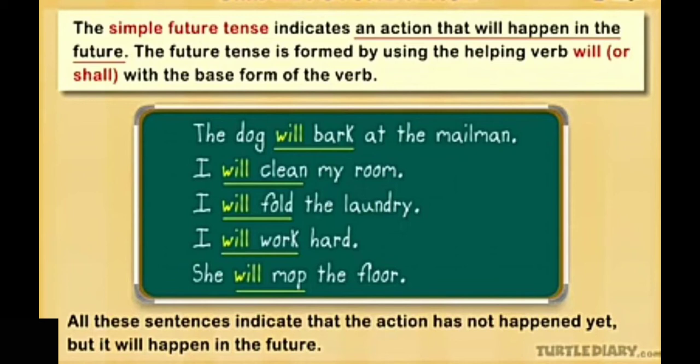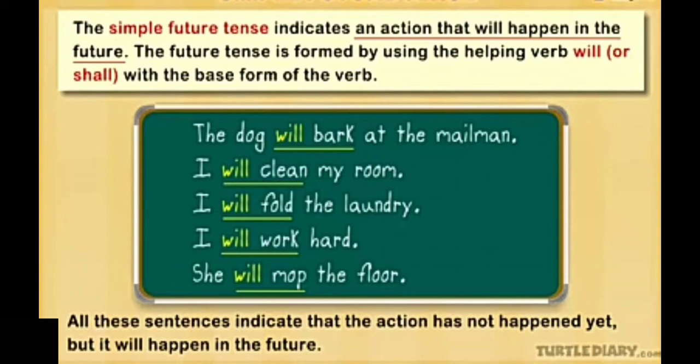The formation of simple future tense is made by using will or shall as an auxiliary verb along with the main verb, the V1 form, right? Here we have a few examples. The dog will bark at the mailman, means postman. The dog will bark at the postman. I will clean my room. I will fold the laundry. I will work hard. She will mop the floor. These are the examples for simple future tense.